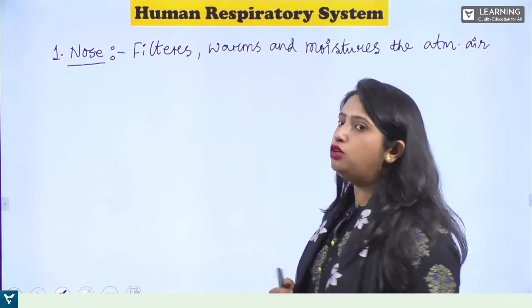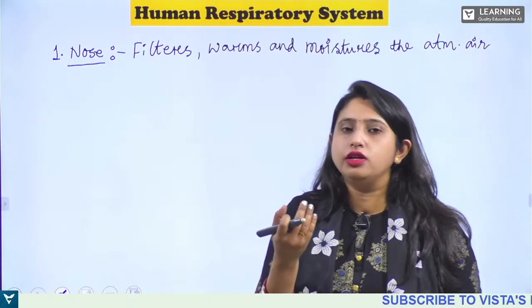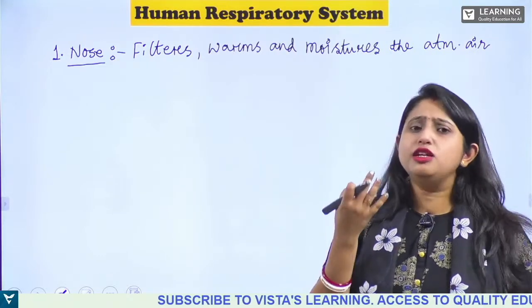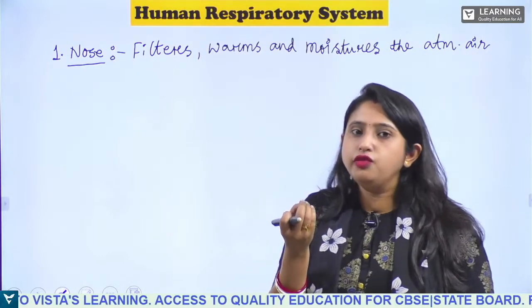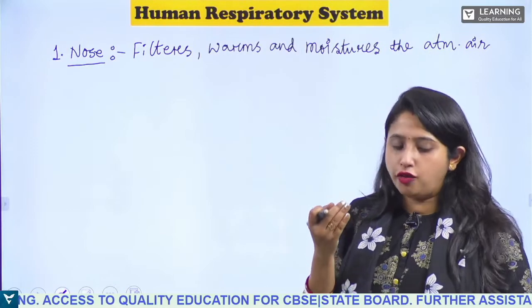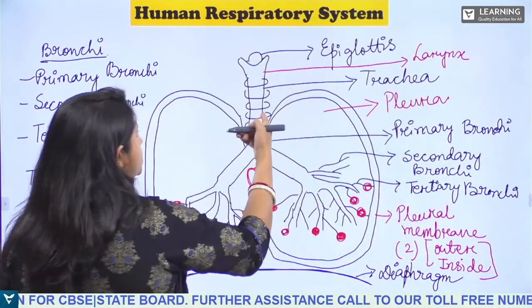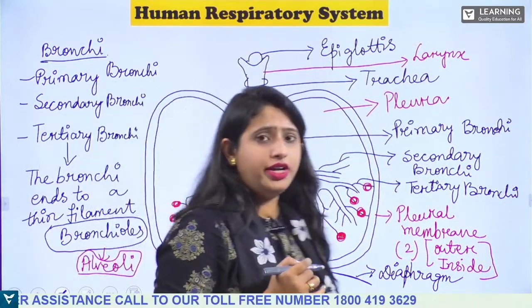Now after the nose, what is there in the nose? We have got various hairs in the nose, right? That is the nasal passage. Through the nasal passage the oxygen rich air will go inside, isn't it? So after the nose, what is present? That is the pharynx.